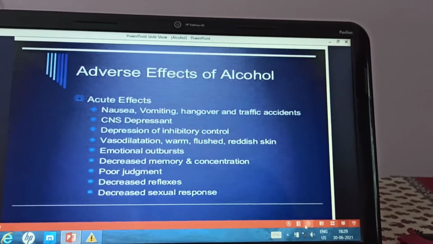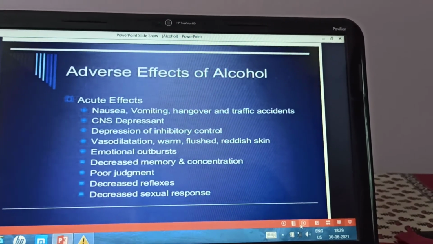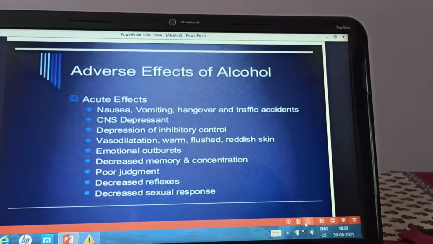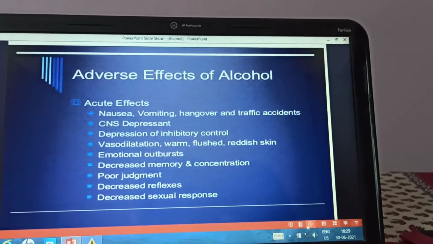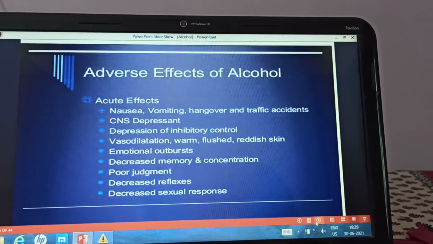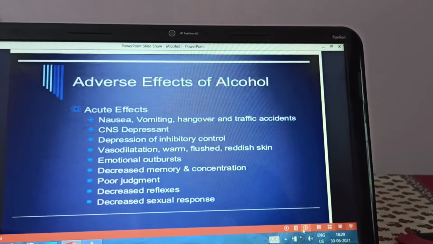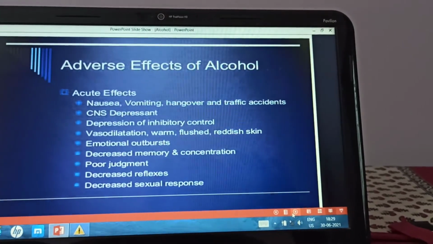Reddish color skin. Emotional outbursts can be there. Reduced memory and concentration. Poor judgment. Reduced reflexes and decreased sexual response. So all these are the adverse reactions to the alcohol.